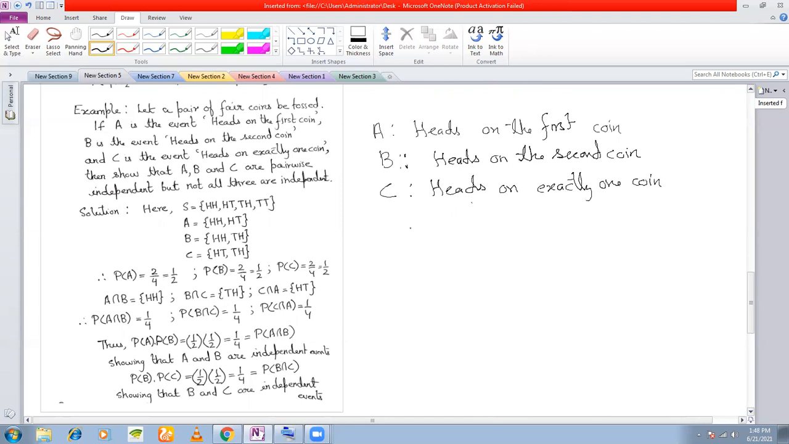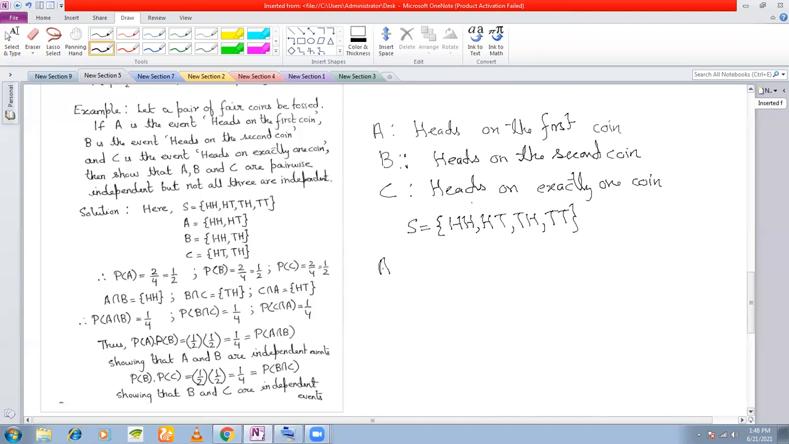Now you need to check whether these three events are pairwise independent. Pairwise independent means to check whether A and B are independent, to check whether B and C are independent, to check whether A and C are independent, and also to check whether all three are independent or not. Okay, so the question has three parts. So first let us write down the sample space. Pair of fair coin toss. What is the sample space? Head, head, head, tail, tail, head, tail, tail. This is the sample space, right?